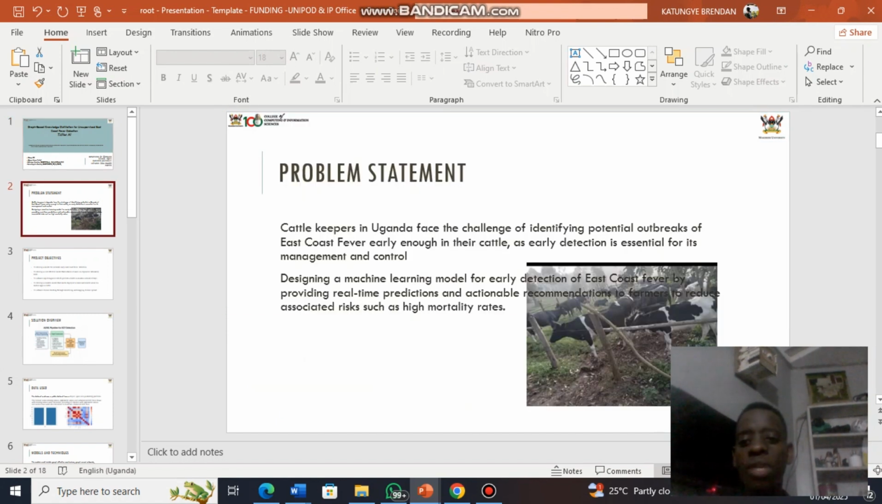the challenge of identifying potential outbreaks of disease fever for early detection, as it is very essential in its control and management. The proposed solution is that we are designing a machine learning model for early detection of disease fever by providing real-time prediction and actionable recommendations to farmers to reduce the associated risks, such as the high mortality rate as the disease becomes severe or worsens within the cattle.